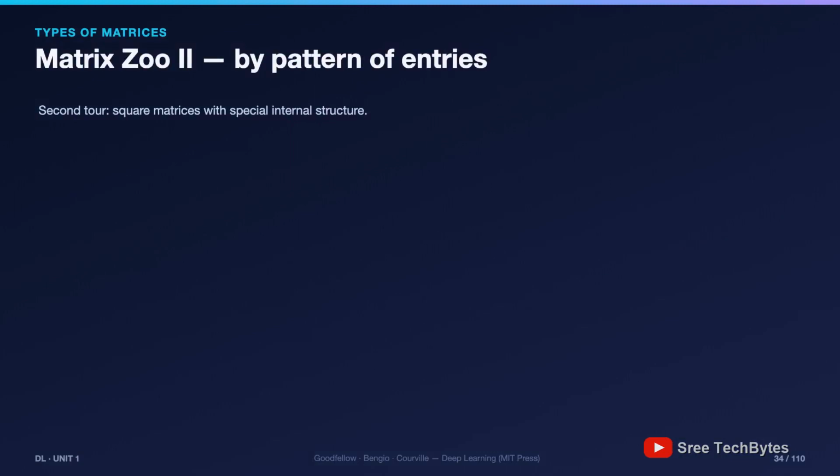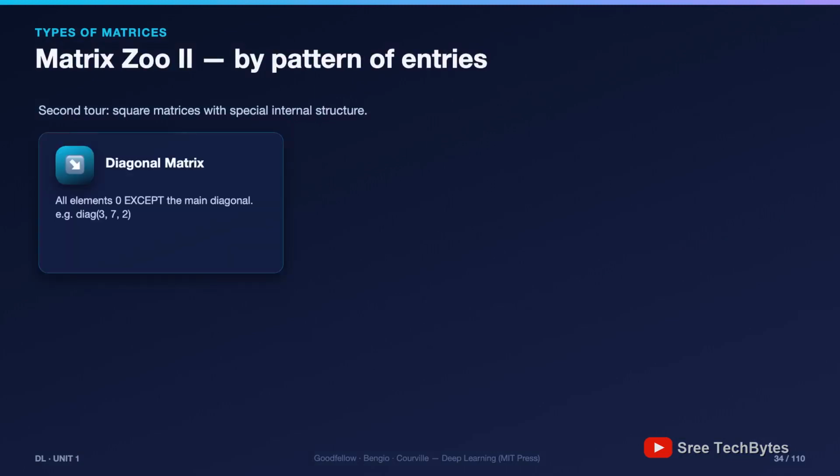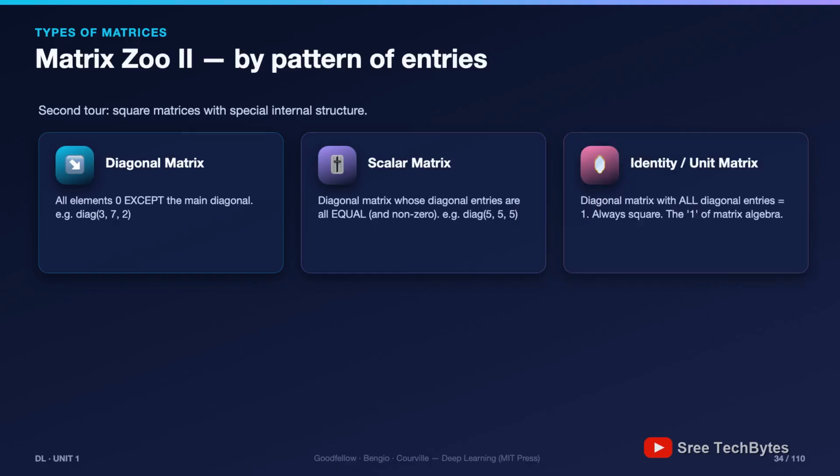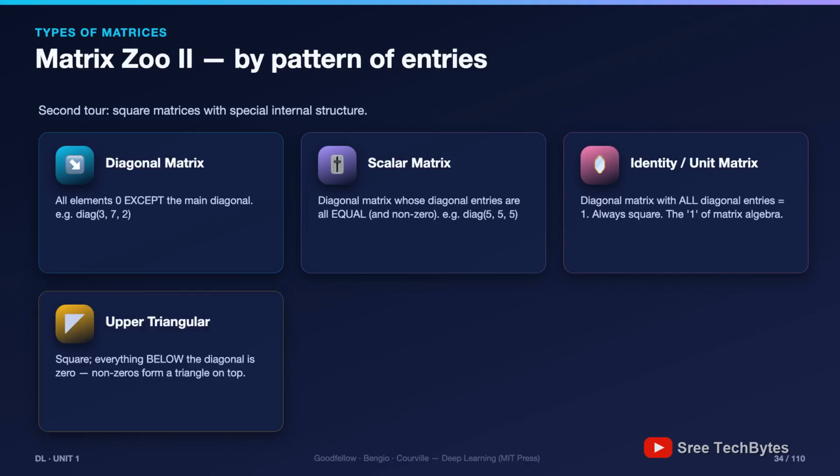Second visit to the zoo: square matrices with special patterns inside. The diagonal matrix, everything 0 except the main diagonal. The scalar matrix, a diagonal matrix where all the diagonal entries are the same number. And the identity, a scalar matrix where that number is 1. Notice the nesting there. Identity is a special scalar matrix which is a special diagonal matrix. Like Russian dolls. Quick check: is the identity a scalar matrix? Yes, all diagonal entries equal 1. Is every scalar matrix an identity? No. Diagonal fives don't make an identity.